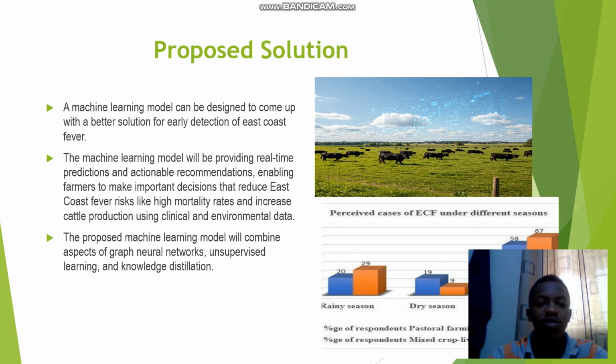And the proposed machine learning model will be combining aspects of graph neural network, supervised learning and knowledge distillation, as my colleague had talked about. And in the simple illustration we have here, we have the registered cases of ECF under different seasons, and we know that the rainy season registered more cases than the dry season, which is an important factor based on the climatic season, showing that the rainy season will always register more ECF cases than the dry season.